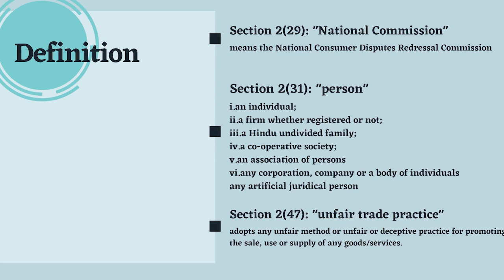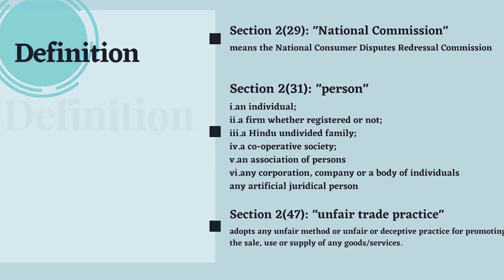Then finally, we do have unfair trade practice. Yes, it is given under section 2, subsection 47. So unfair trade practice means the unfair method or the unfair deceptive practice for promoting the sale, use or supply of any goods or services. So these were the important definitions.